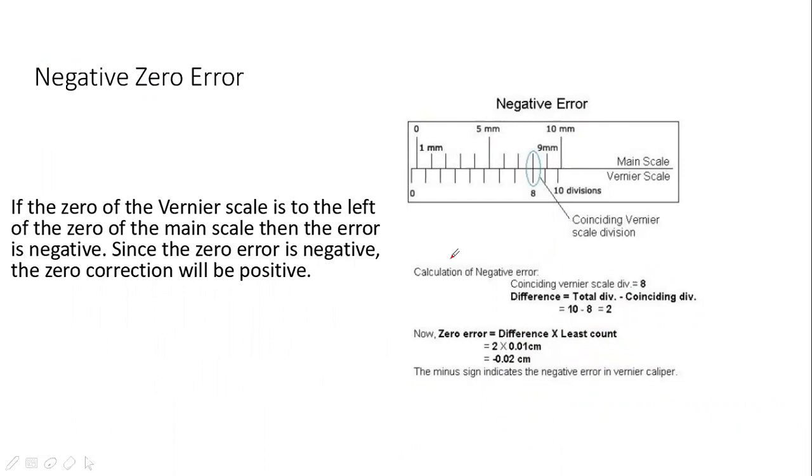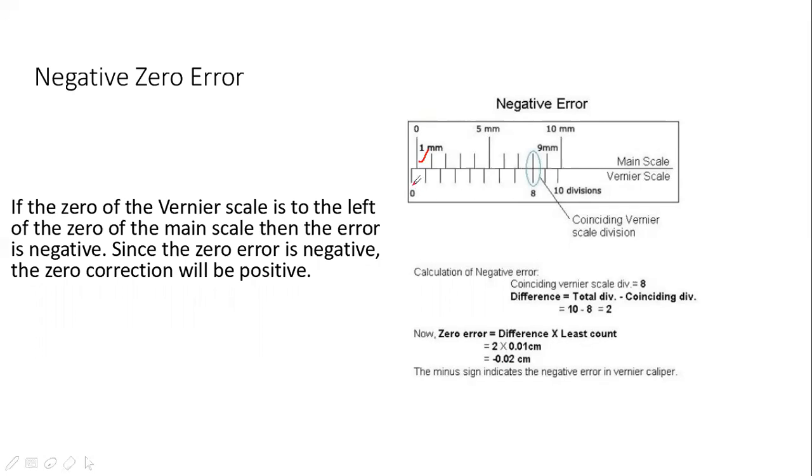You can see in the diagram, this zero is called the vernier scale zero, and this zero is called the main scale zero. They are not in front of each other. There is a difference, so there is an error called zero error. The vernier zero is towards the left of the main scale zero, so it is called negative error, and it will measure length less than the actual length.